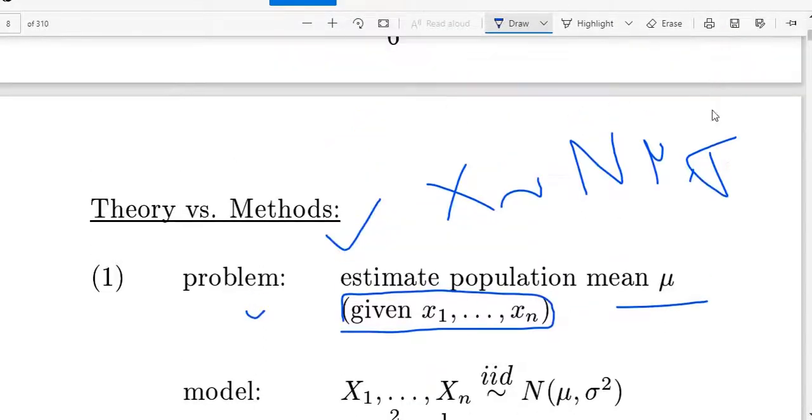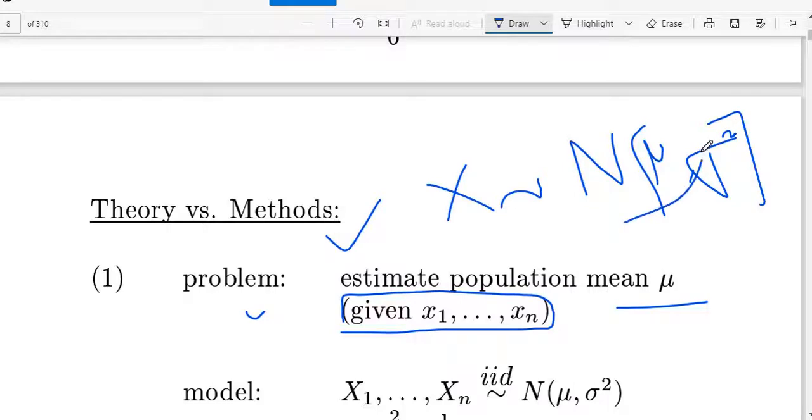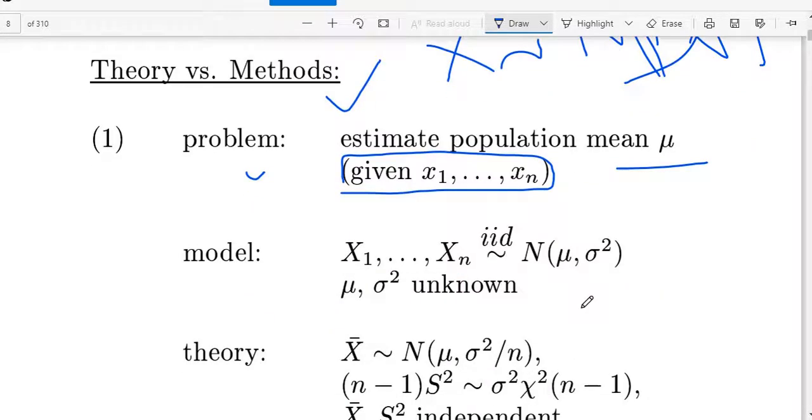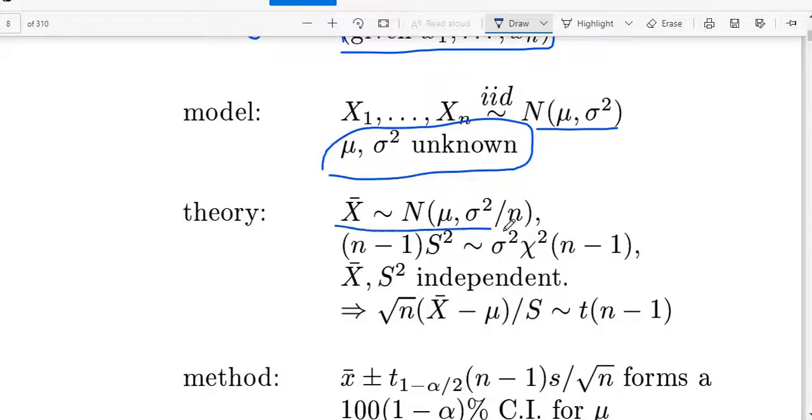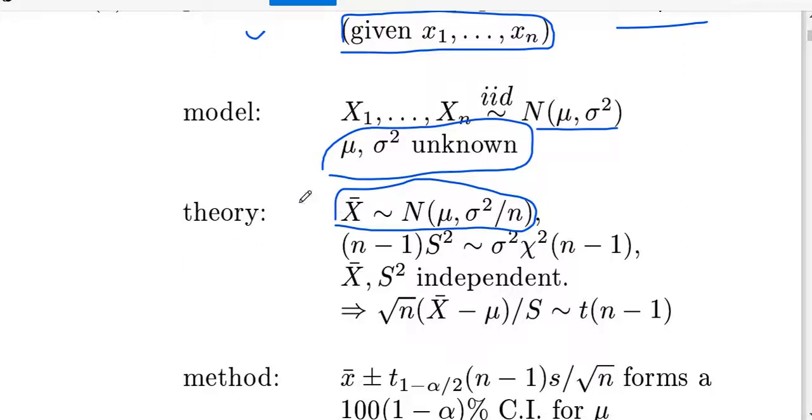Here my x is a random variable, with samples x1, x2 and so on up to xn, and then how can I find mu? Here is the procedure, just see, this is the model. Here x1, x2 and so on xn are samples where mu and sigma square are both unknown. What do we use? What is the distribution of x bar? You can take the expected value of x bar, then you get mu, with variance sigma square upon n. This is the distribution of x bar.